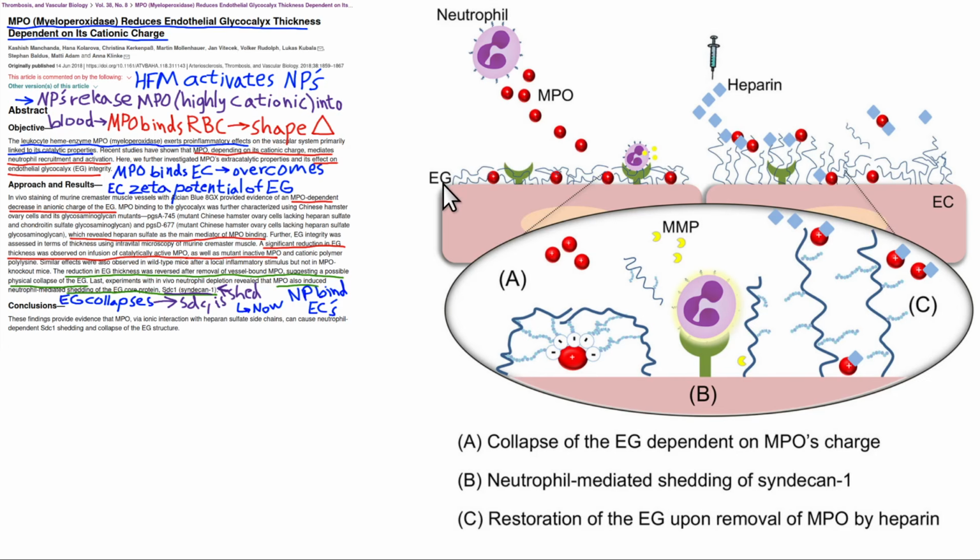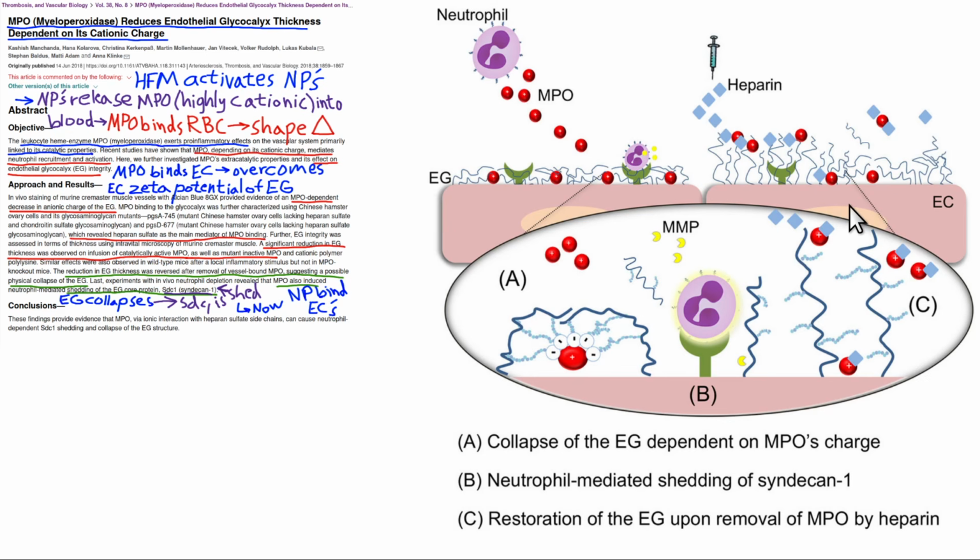So here, EC is endothelial cell. EG is endothelial glycocalyx, which means these little glycoproteins, sort of sugar-coated proteins that stick up from the cell. You can think of these little sugar-coated proteins, the endothelial glycocalyx, as being like trees on a mountain. If you're flying a helicopter over a mountain, these are the trees you would see on top of it. The mountain itself would be like the endothelial cell.